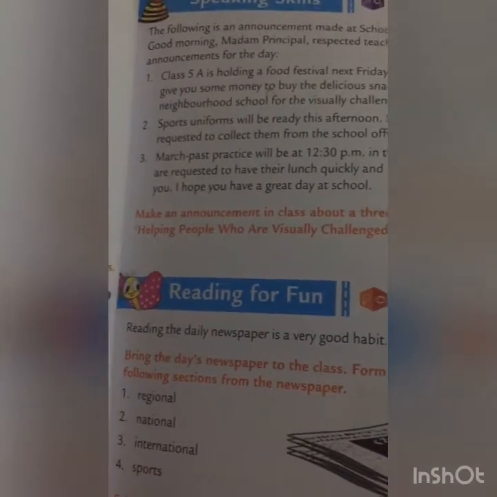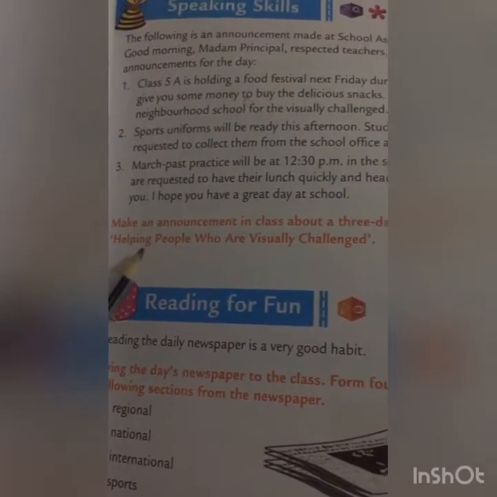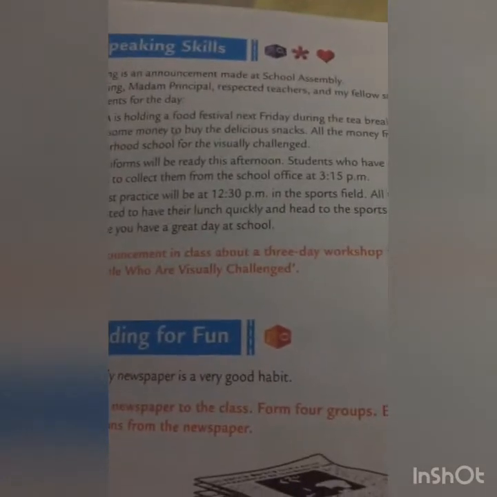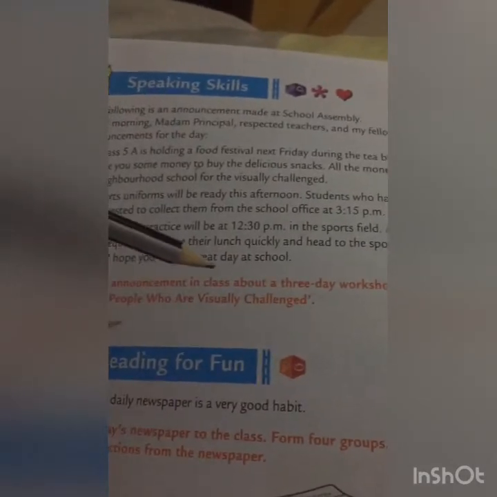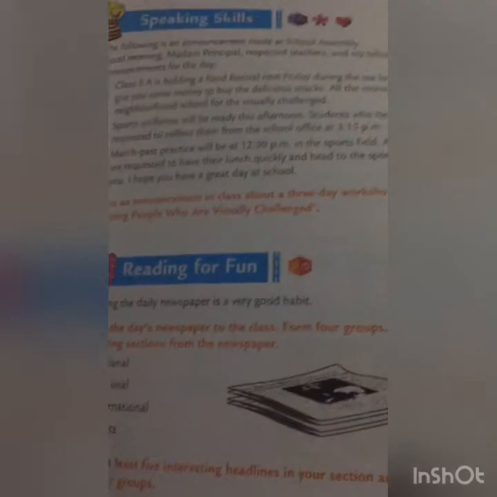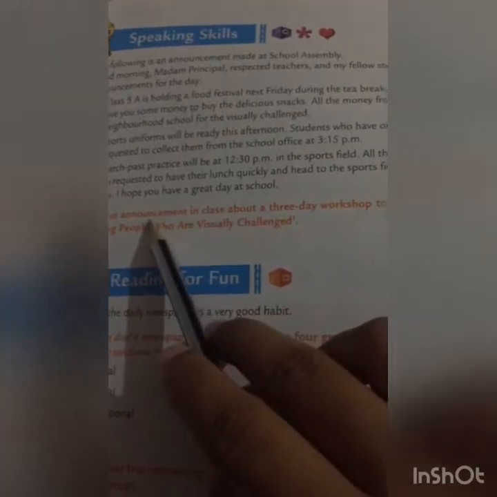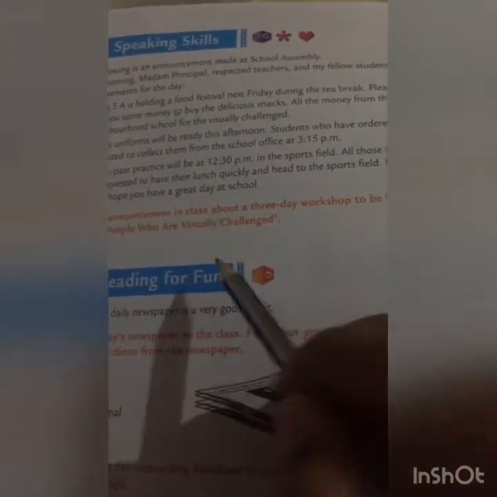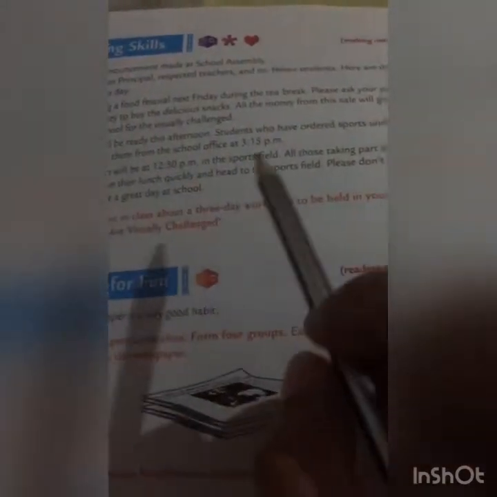Okay, students, please try to make an announcement, or you can write up an announcement. You have to read this first, and you have to try to work on it on your own. You have to make an announcement in this form.